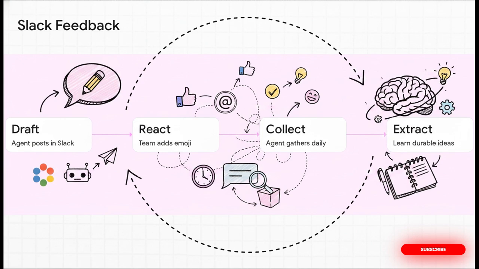Buzz drafts a reply and posts it in a Slack channel. A team member reviews it, and instead of filling out some tedious form, they literally just react with a simple emoji indicating what they did. Maybe a check mark if they used it or a pencil if they rewrote it. Then, once a day in the background, the agent collects all those emoji reactions and threads and extracts the durable learnings to update its principles. One single click. That's the whole training signal.